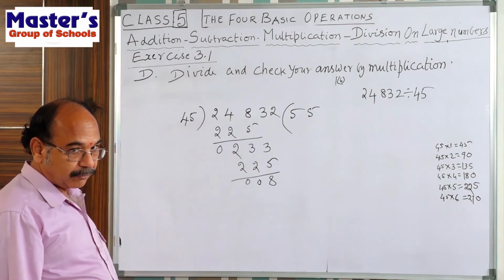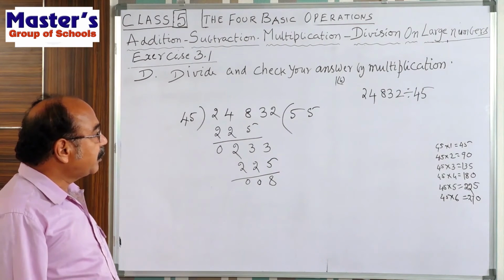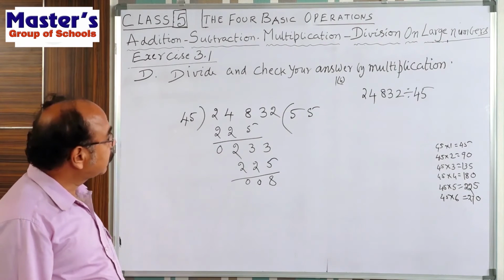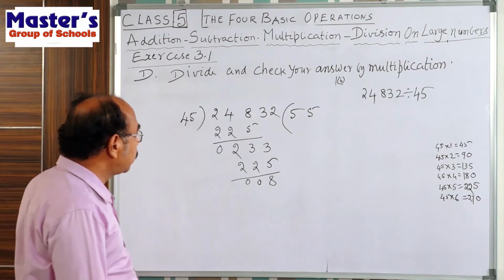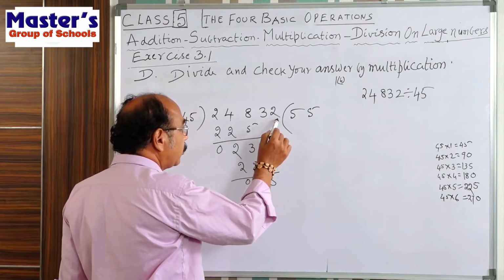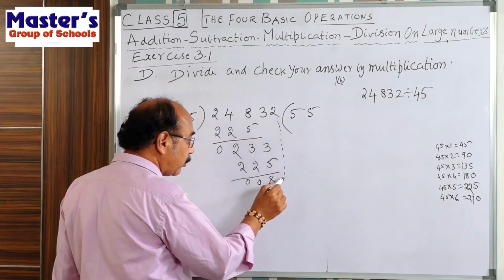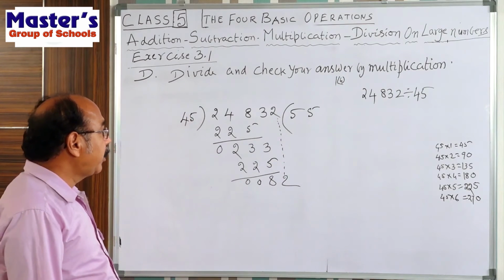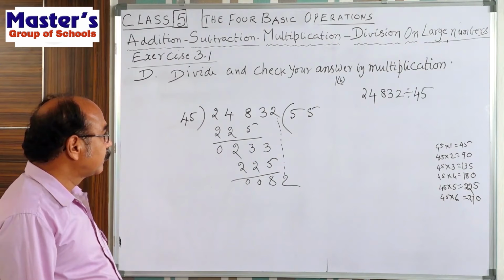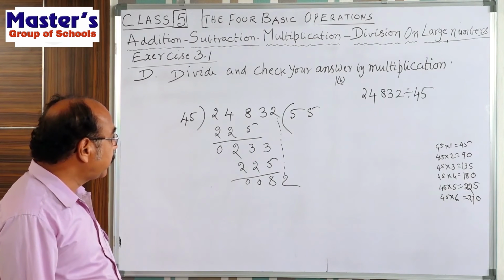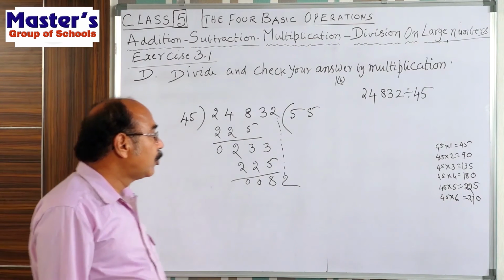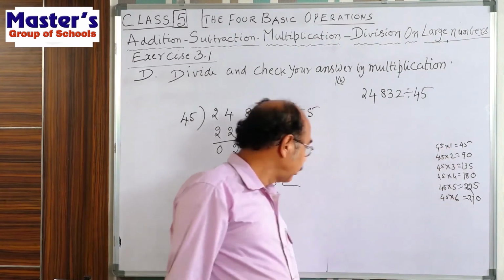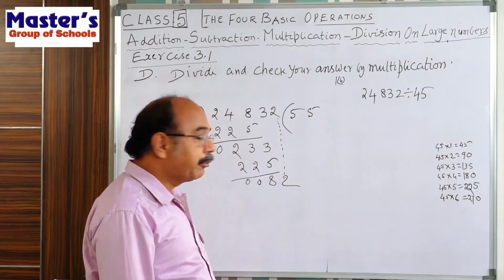Now, from the dividend, bring down the last digit. What is that? 2. 2 is to be brought down. Now 82. How many times? 2 times means 90, but 90 is a bigger number than 82.